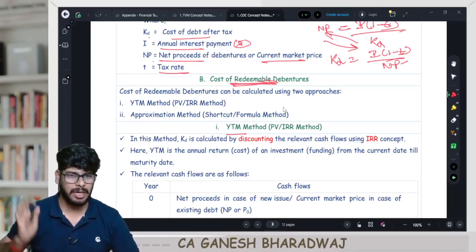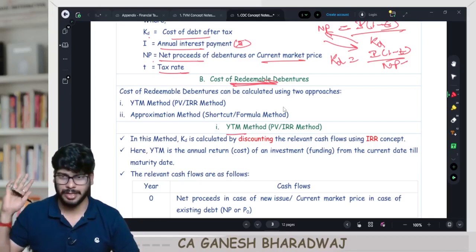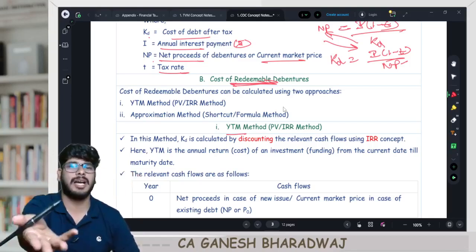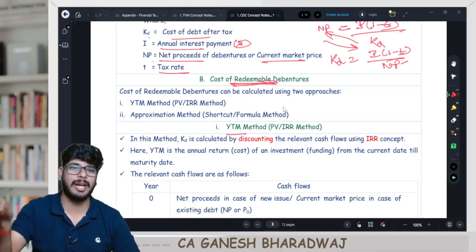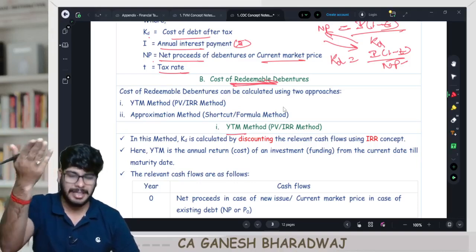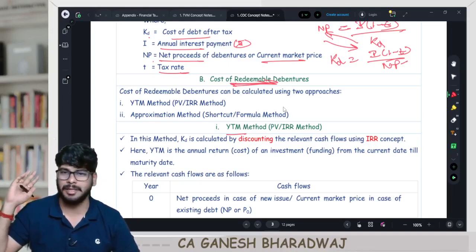The first way is what? The correct way: IRR calculation. Frame the cash flow equation, arrive at the IRR and get your KD value. KD is nothing but the discount rate applicable for your debentures. That is called your IRR. Nothing but that is your IRR.